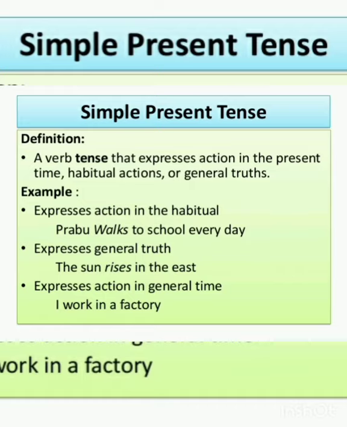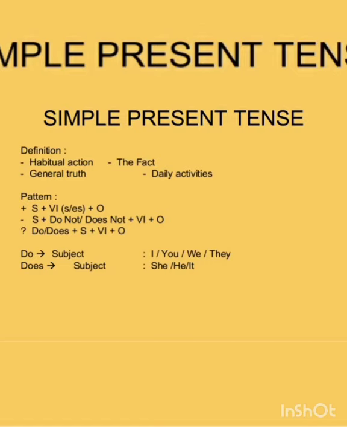In simple present tense, it is used to express action in general time. For example, I work in a factory. See, I is the subject, so s is not added to the main verb, that is work. So, I work in a factory. It's an example for the simple present tense.